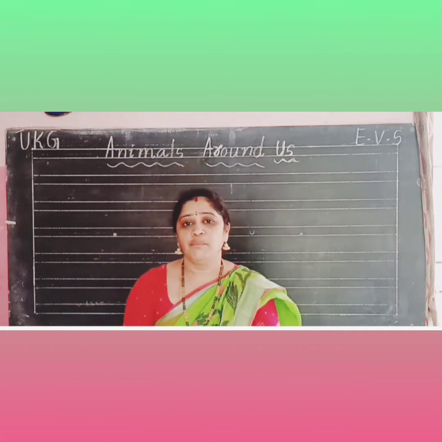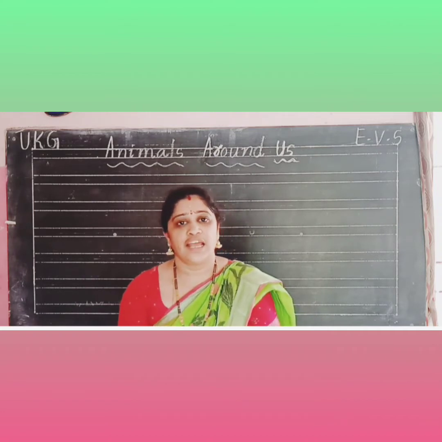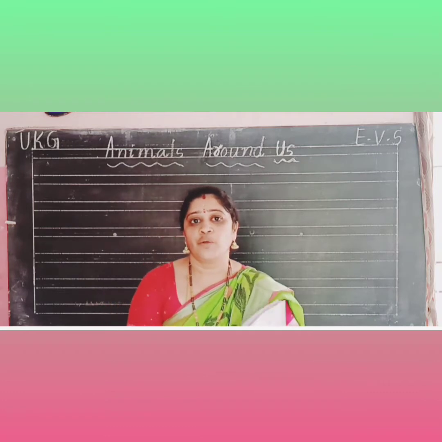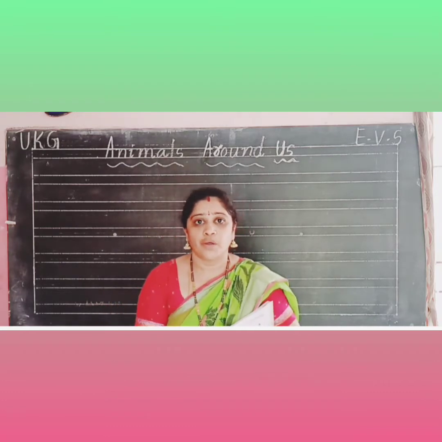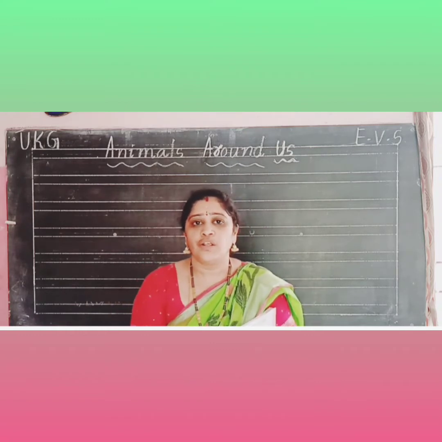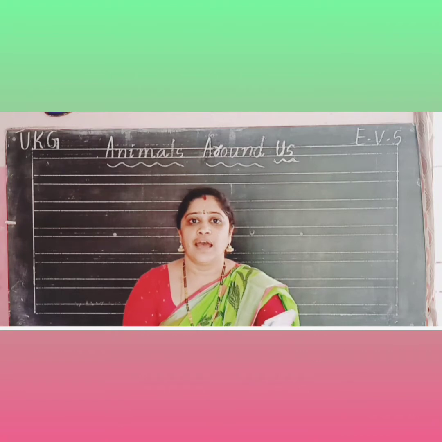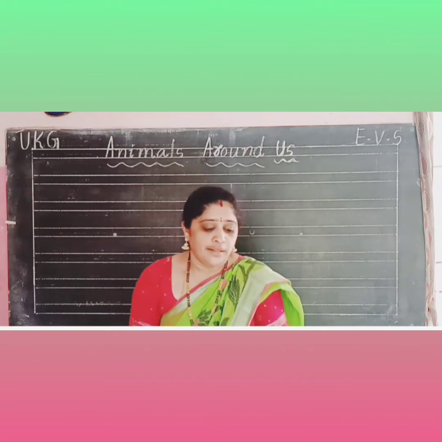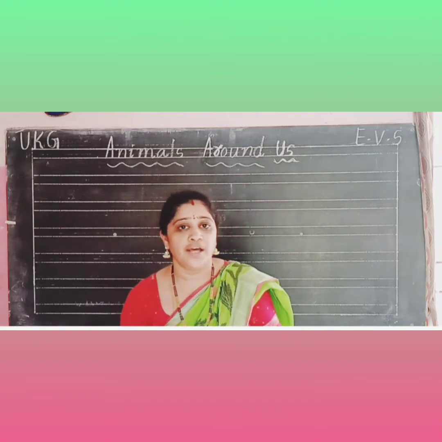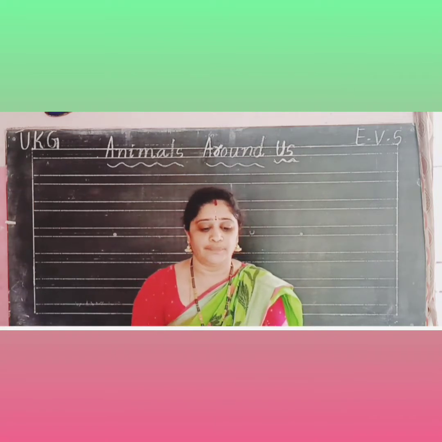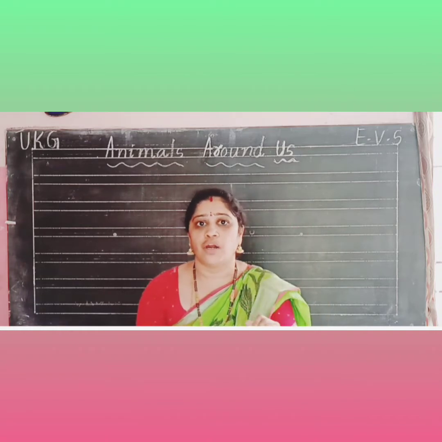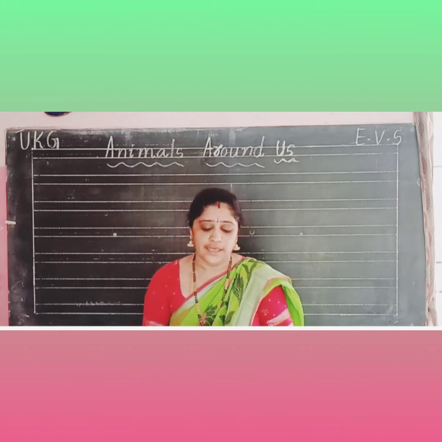Children, we see many animals around us like cow, dog, cat, rabbits, rats, birds. We will see many birds, crow. Around us we are seeing many animals. We see many animals in nature. Some animals are big and other animals are small. Small creature animals are also there.